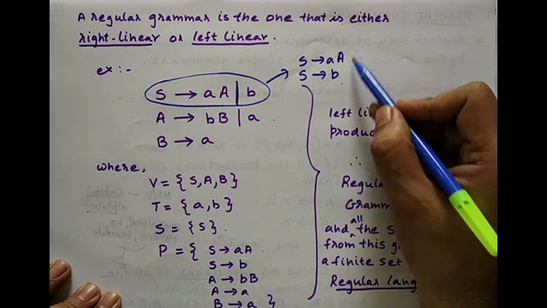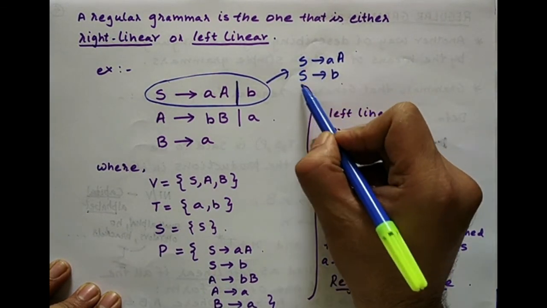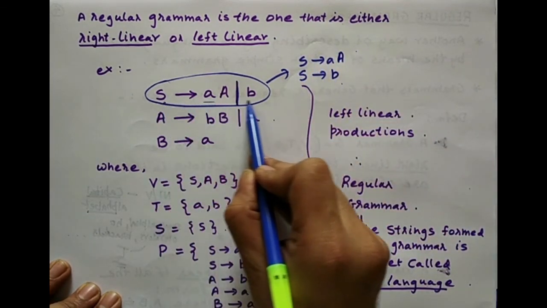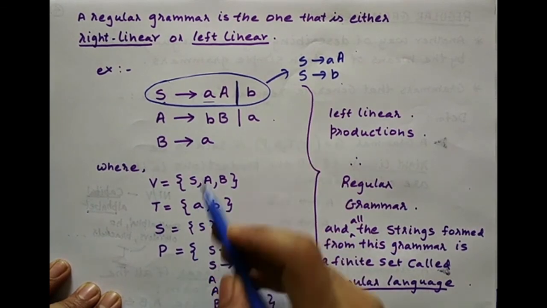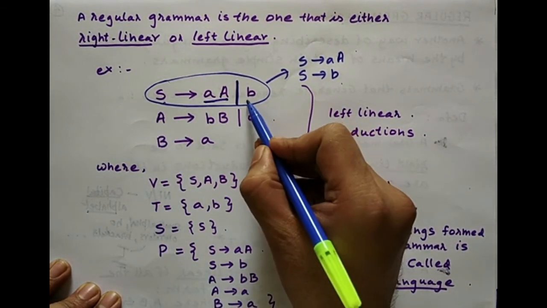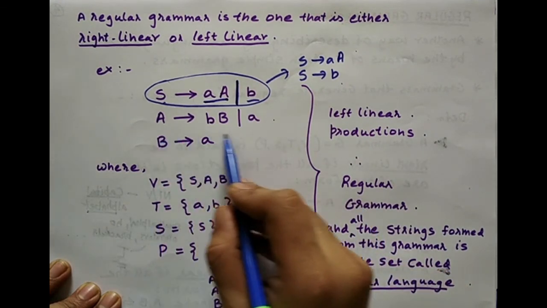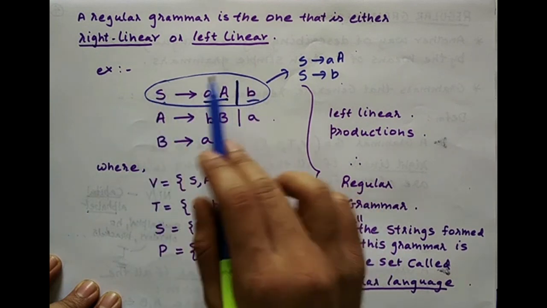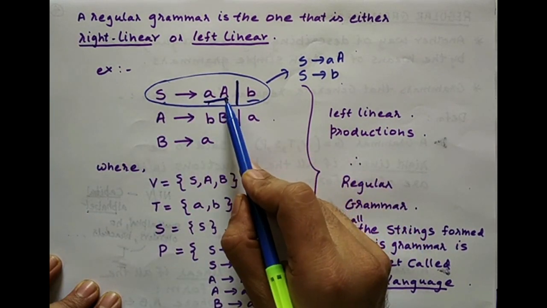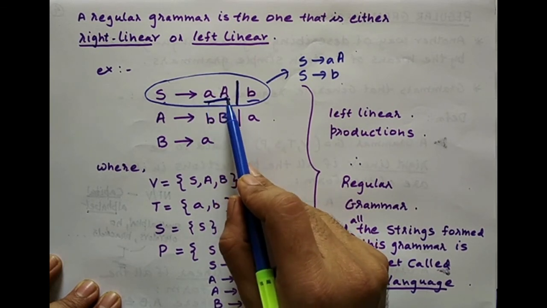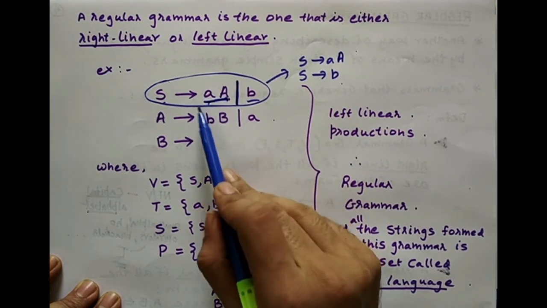So these two productions, since the left hand side non-terminal is the same, can be cascaded together into one statement like this, one production like this, where this slash means or. This is one independent term, this is one independent term. Similarly here, right? Now you see this particular production, this term, is it right linear or left linear? There is at most one non-terminal, and that too on the rightmost side. So this is right linear.